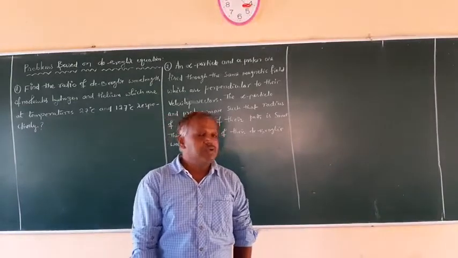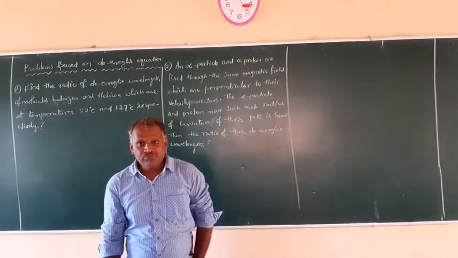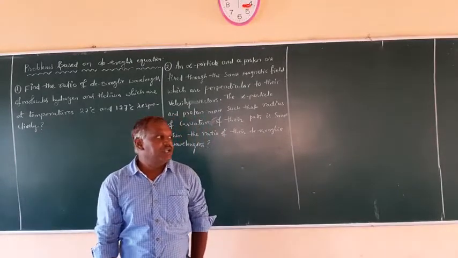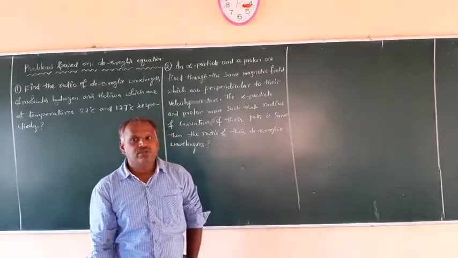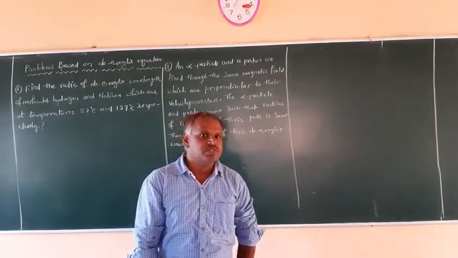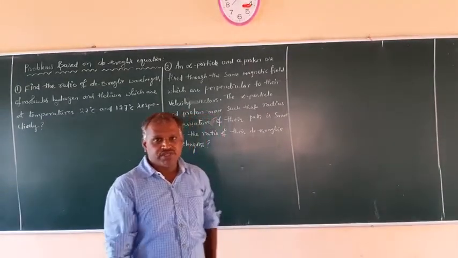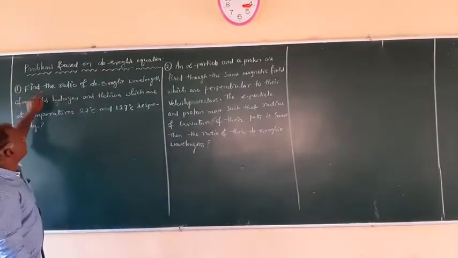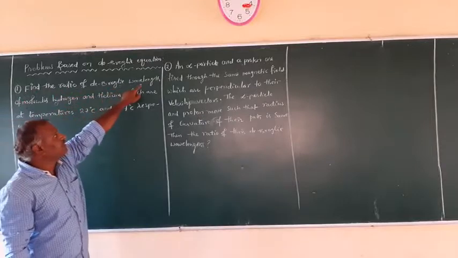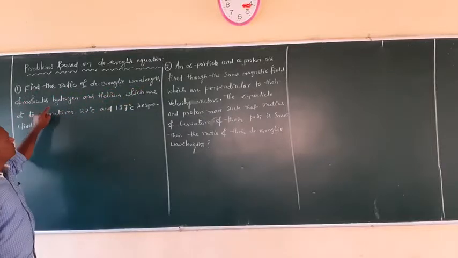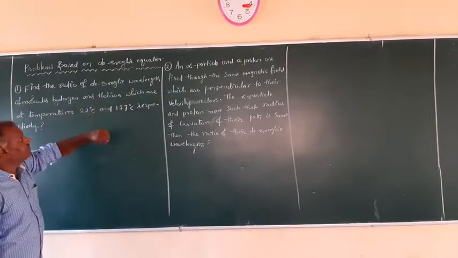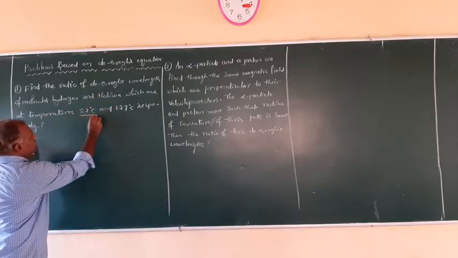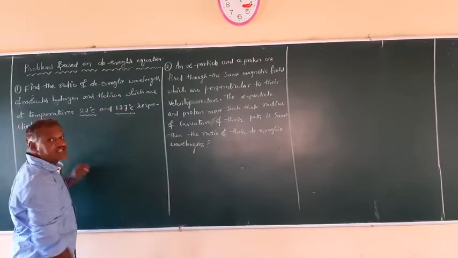And now in this video, we will discuss some problems based on the dual nature of matter, the de Broglie wavelength equation. Now you can see there is a problem on the board: find the ratio of the de Broglie wavelengths of hydrogen and helium molecules which are at temperatures of 27 degrees Celsius and 127 degrees Celsius.